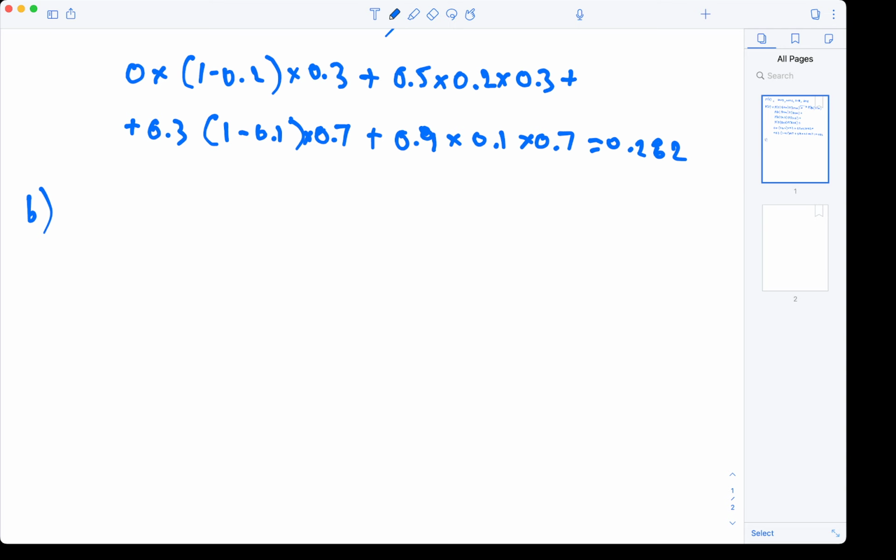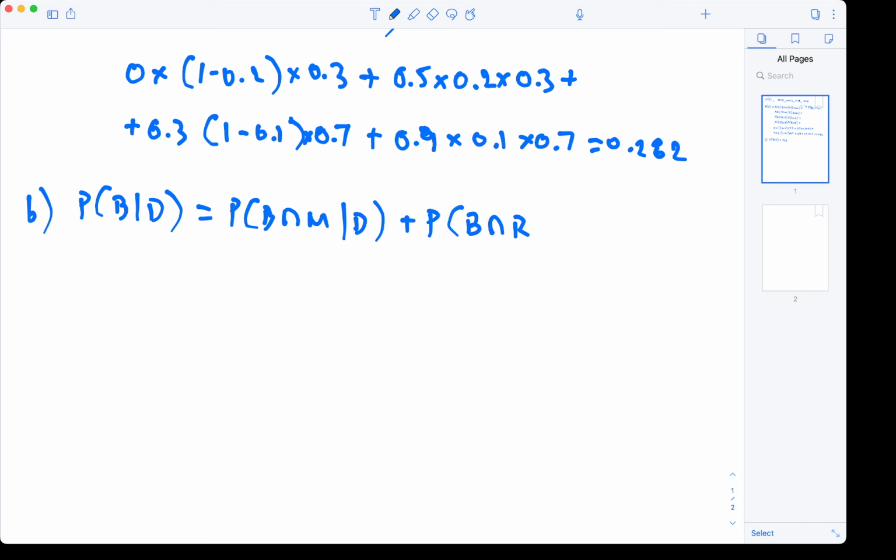So we're looking for the probability of bad weather given delay. And the first thing to realize is that if we have a delay, there's only two chances for bad weather, which are mutually exclusive. So we can either have bad weather and morning, given delay, or bad weather and rest of the day, given the delay.